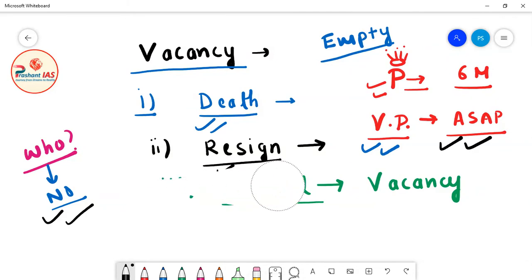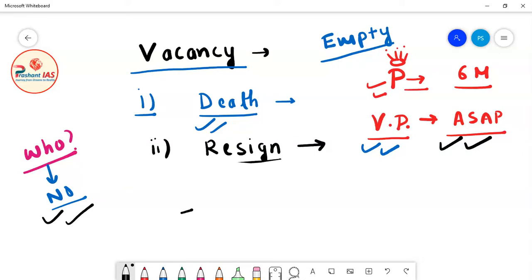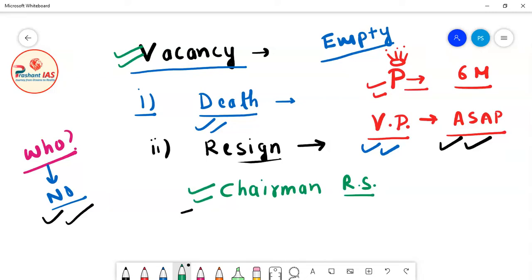But friends, one more question arises. If the office of the Vice President of India is empty, then the office of the Chairman of Rajya Sabha will also become vacant. Why? Because the Vice President works as Chairman of Rajya Sabha. So if there is a vacancy in the office of the Vice President, the post of Chairman Rajya Sabha will also become vacant.